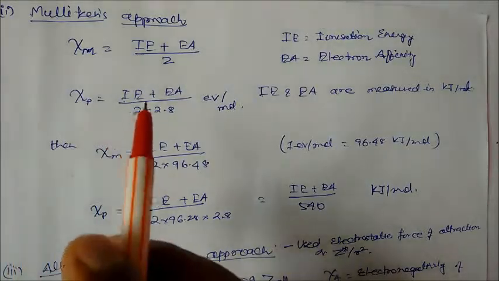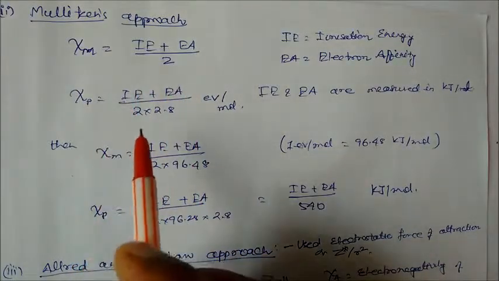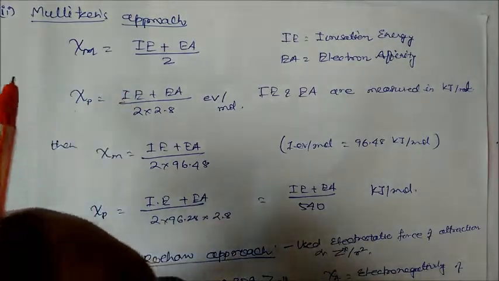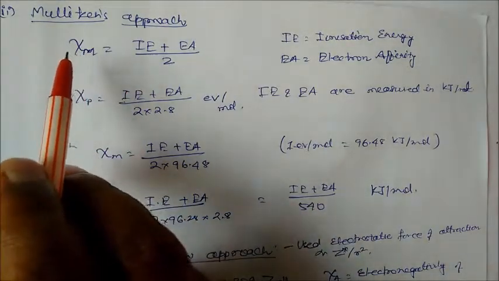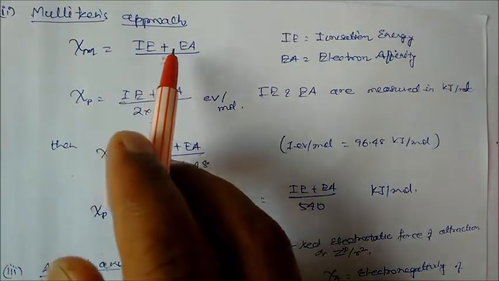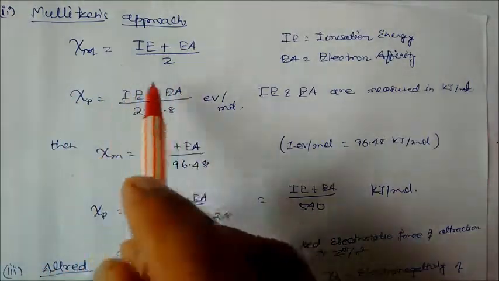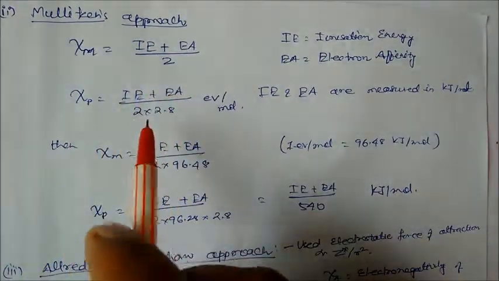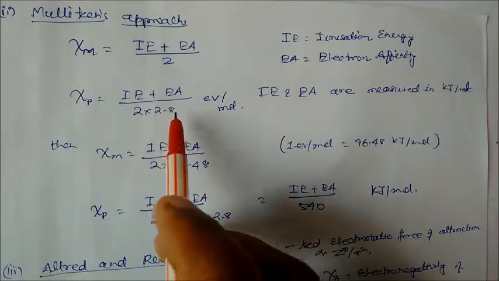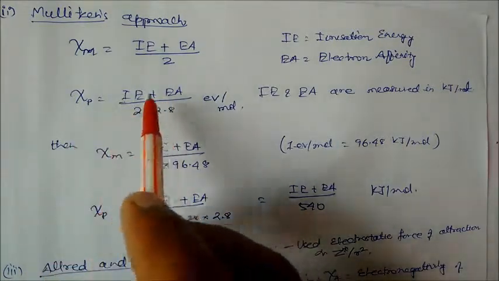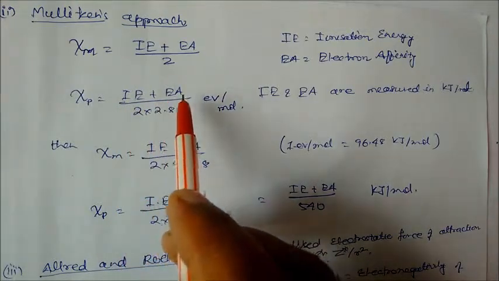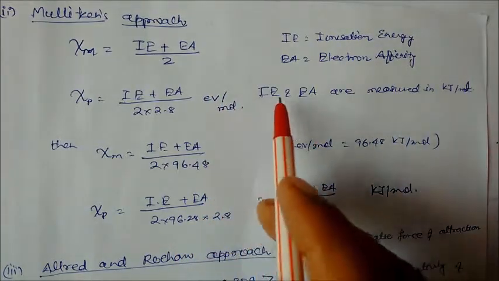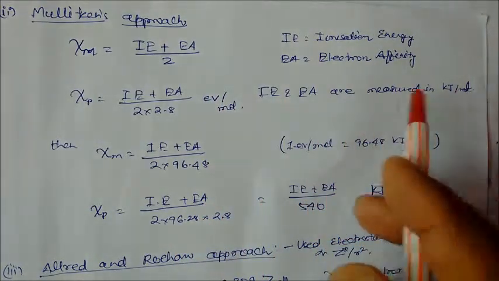The second mathematical approach to electronegativity was given by Mulliken. Mulliken's scale is not that important, but we are still studying it for our course. Mulliken's electronegativity of an atom is ionization energy plus electron affinity divided by 2, meaning the average of ionization energy and electron affinity. In the Pauling scale we are doing the same thing, but we take 2.8 extra. So Pauling gave it as ionization energy plus electron affinity divided by 2 times 2.8 electron volt per molecule. Ionization energy and electron affinity are measured in kilojoule per mole.